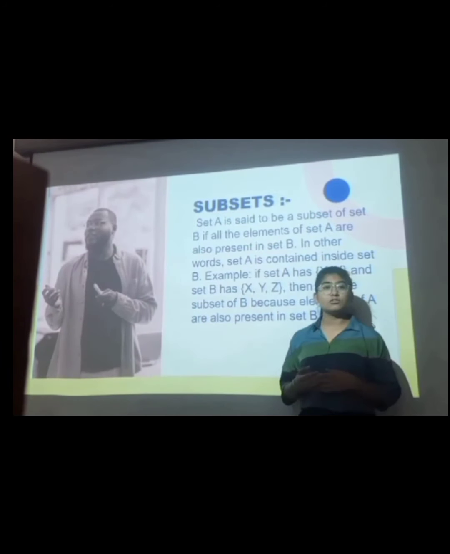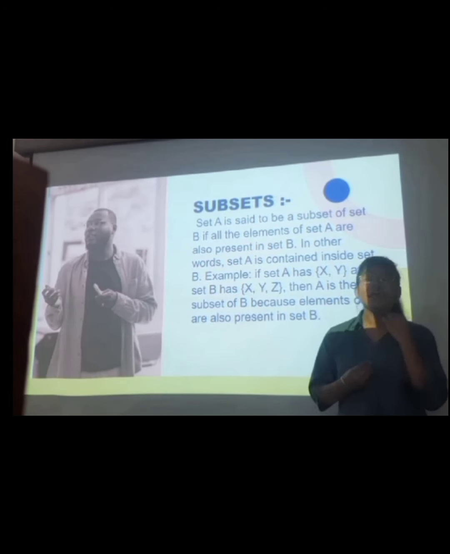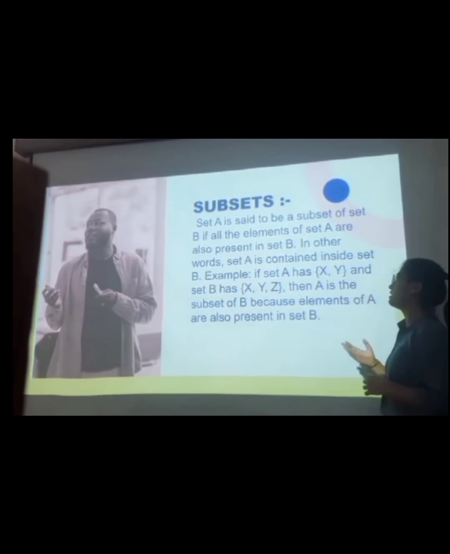Now, you will ask a question: what is a subset? A set is said to be a subset if all the elements of P are present in the other set. You can also see an example here.